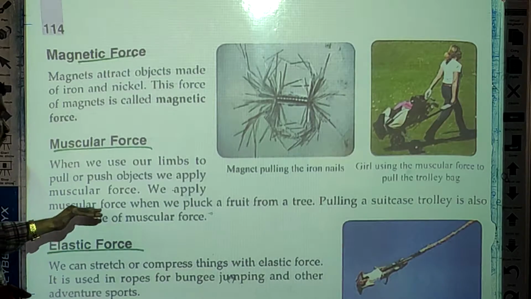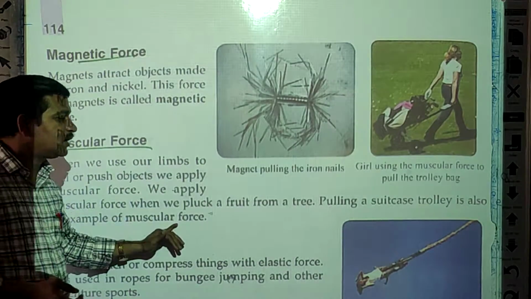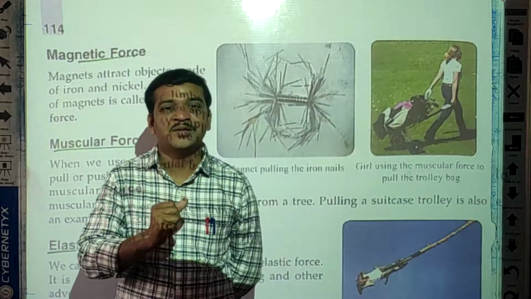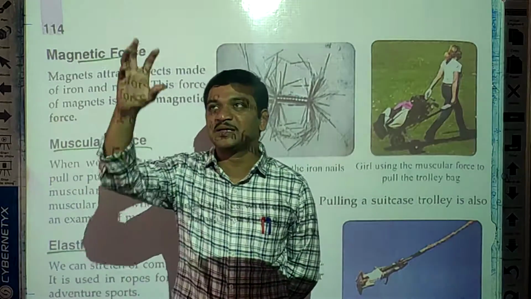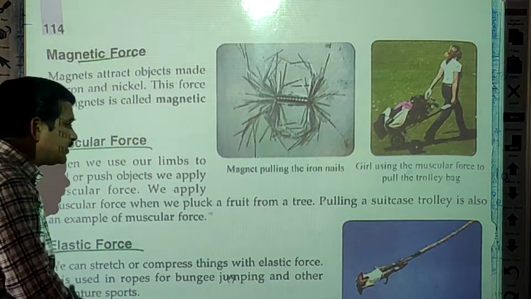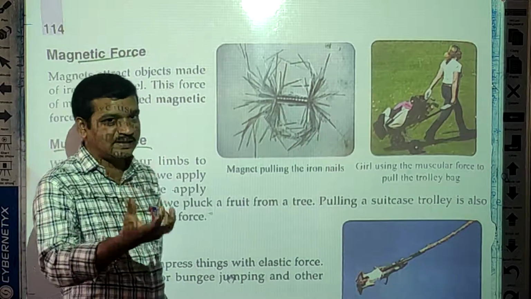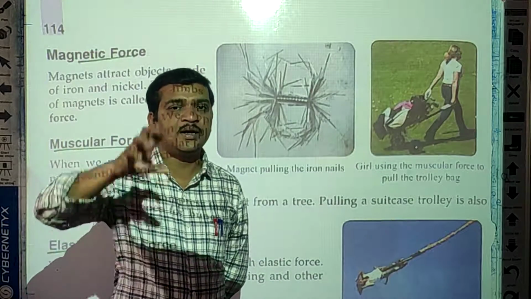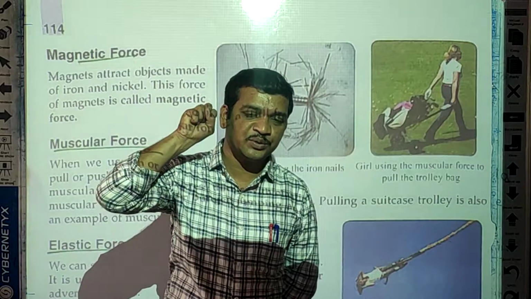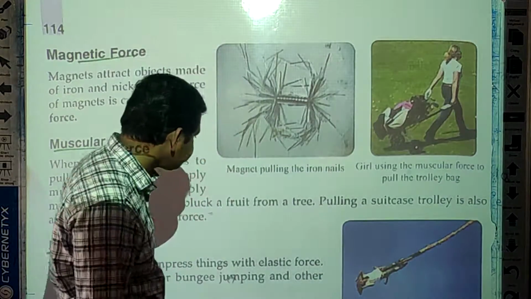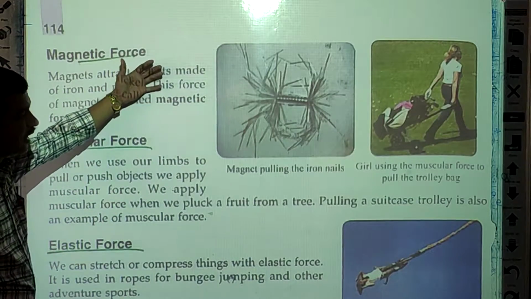We apply the muscular force when we pluck a fruit from a tree, for example a mango. Sometimes you pluck a flower from a tree. At that time you use your muscular force to pluck that flower or fruit.